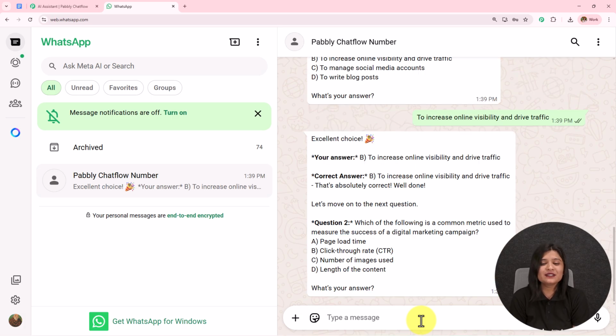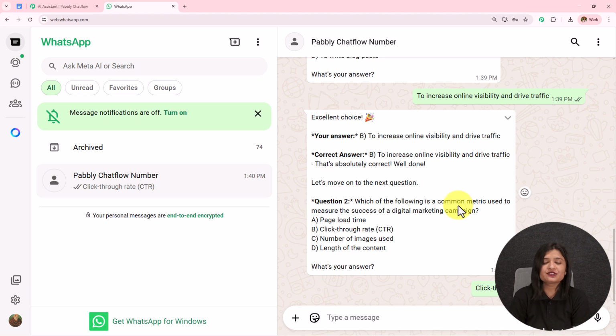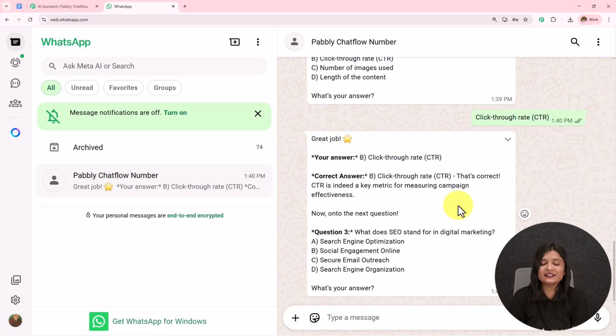And here it has sent me this answer. Excellent choice. To increase online visibility and drive traffic is the answer. So the next question is, which of the following is a common metric used to measure the success of a digital marketing campaign? So here I'll go with CTR, click through rate. I'm going to send this message. Let's wait for the reply. And here it has sent me great job. So this is the right answer.